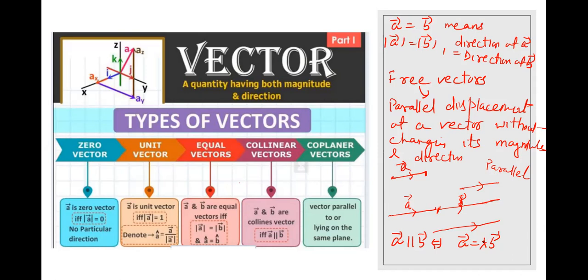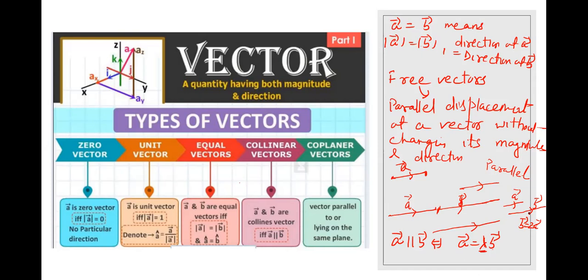Scalar multiple of b means what? Suppose, for example, lambda equals 2. Now this is your a vector. I am taking the same direction, and suppose this is the b vector, and I know b vector equals twice a vector. So the number which is multiplied by this means the length of a is lambda times the length of b.